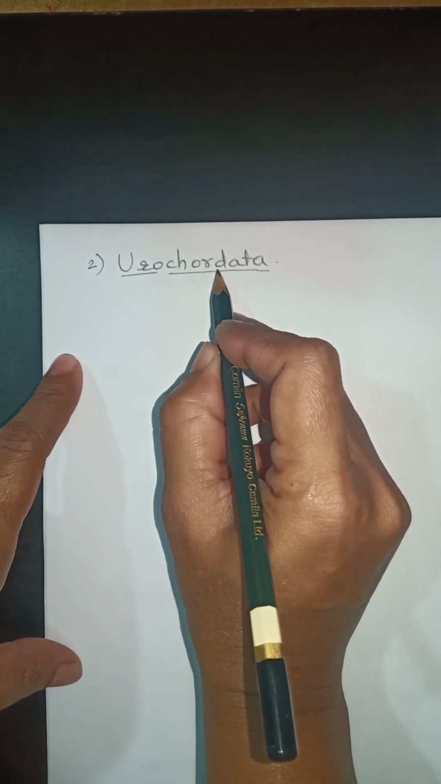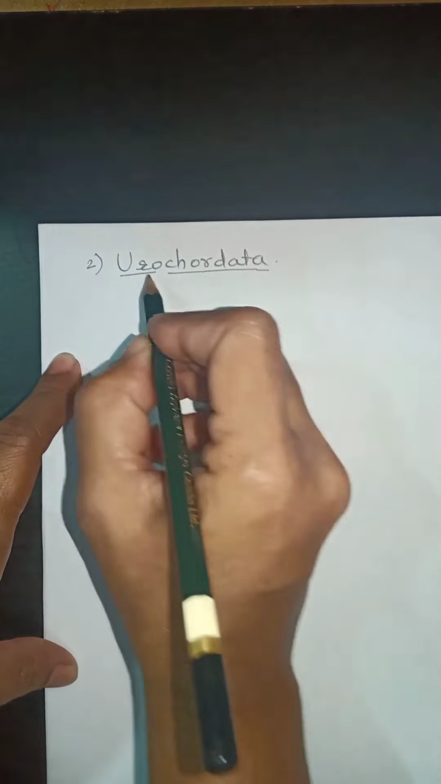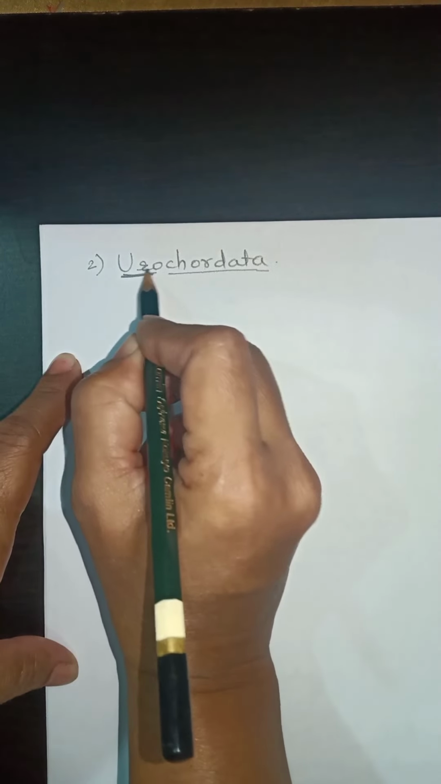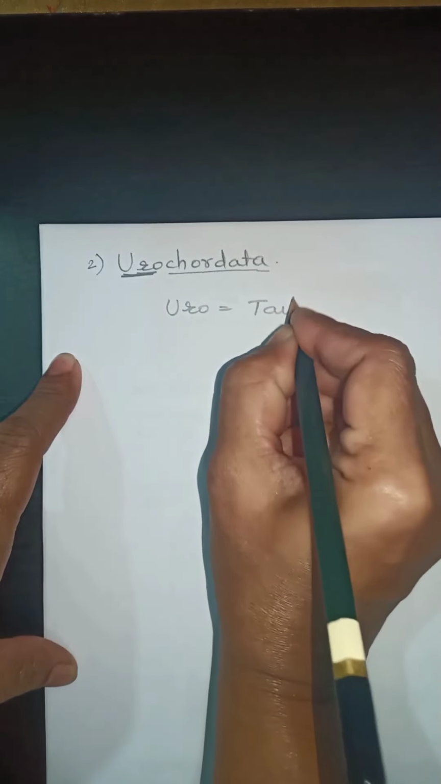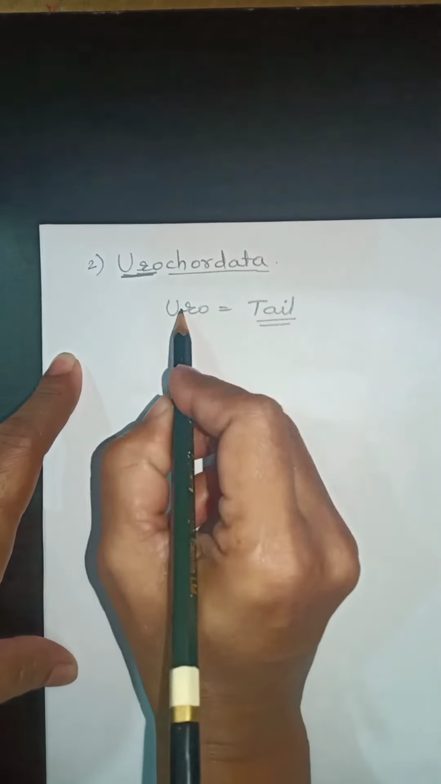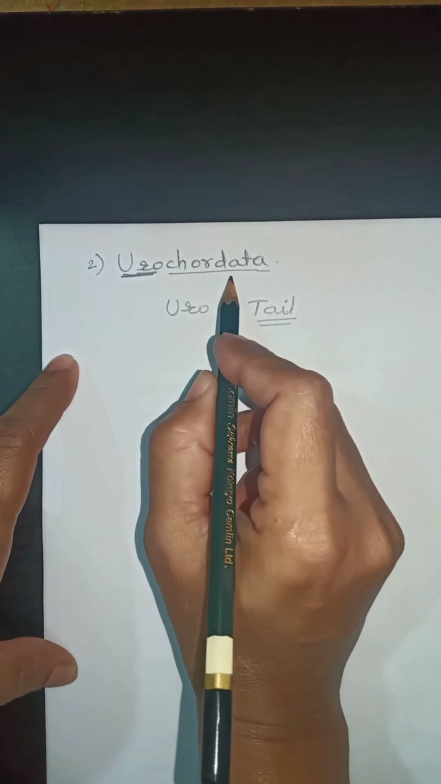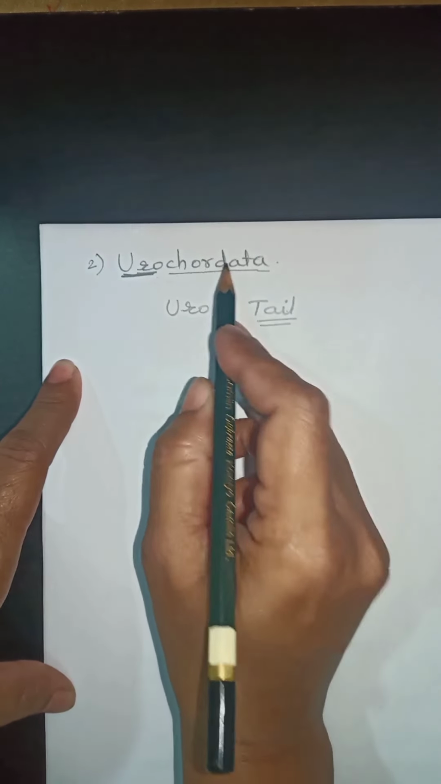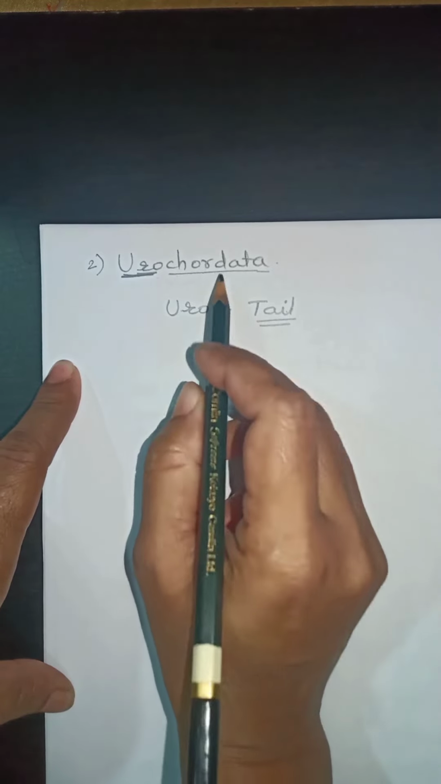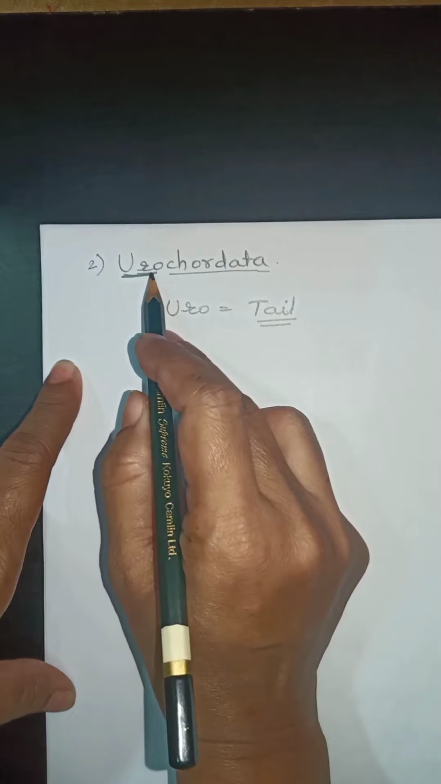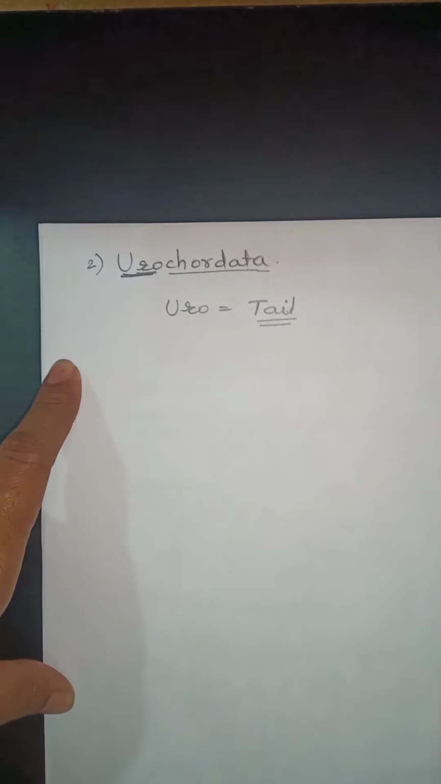Chordata means the animals in which notochord and nerve cord is present. Now what is meant by urochordata? Uro means tail. So urochordata means the chordates in which tail is present. The chordates in which tail is present are known as urochordata.